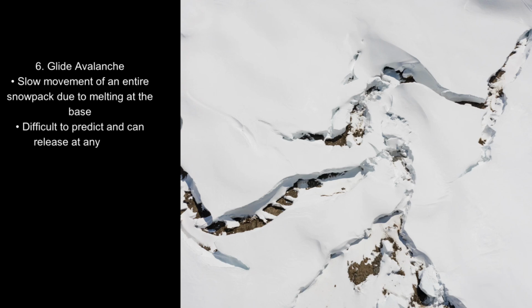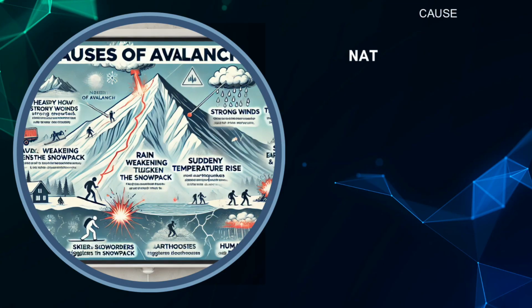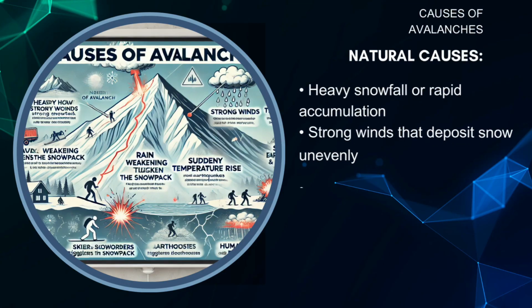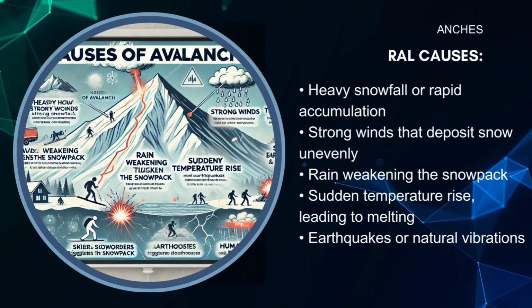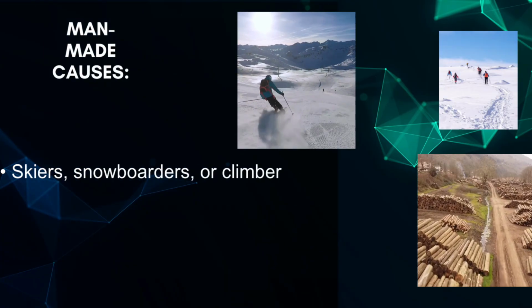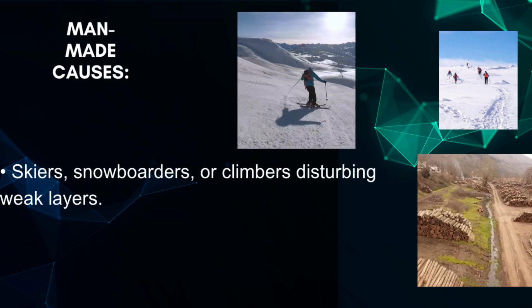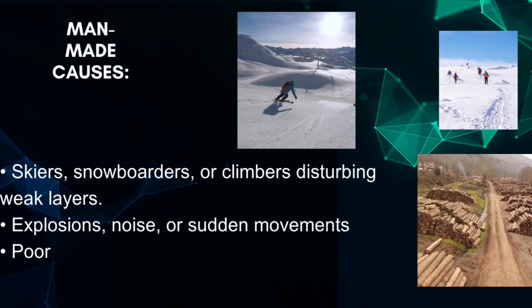Causes of avalanches. Natural causes: heavy snowfall or rapid accumulation, strong winds that deposit snow unevenly, rain weakening the snowpack, sudden temperature rise leading to melting, earthquakes or natural vibrations. Man-made causes: skiers, snowboarders, or climbers disturbing weak layers, explosions, noise, or sudden movements, poorly planned construction or deforestation.